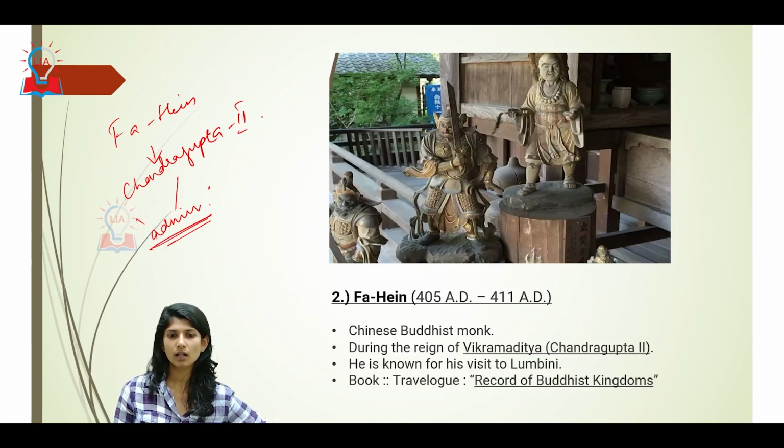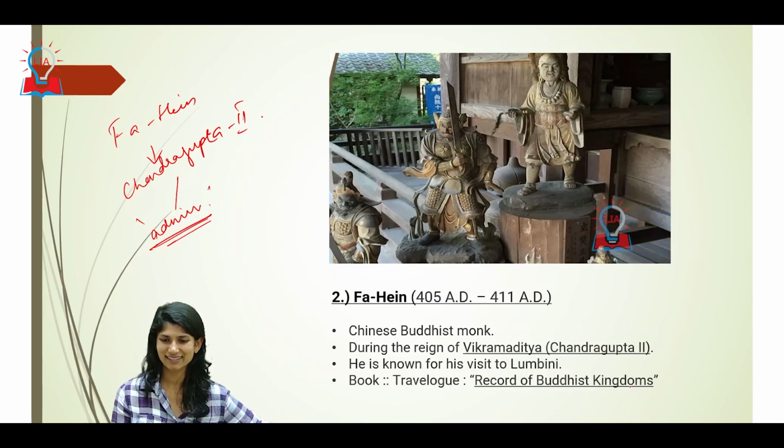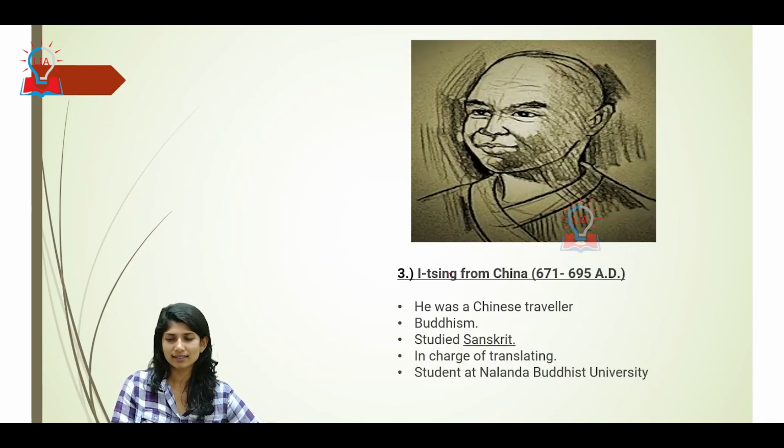Now he was a huge traveler. Today, if we travel somewhere, we make vlogs, video logs. Similarly, this person had something called travel logs. His travel log is called Record of Buddhist Kingdoms. Apparently they also were travel logging. So the next is I-Tsing from China, 671 to 695 AD.